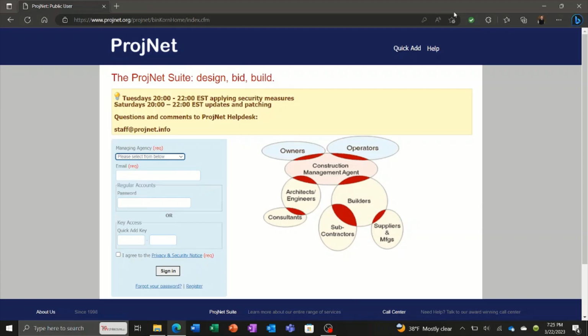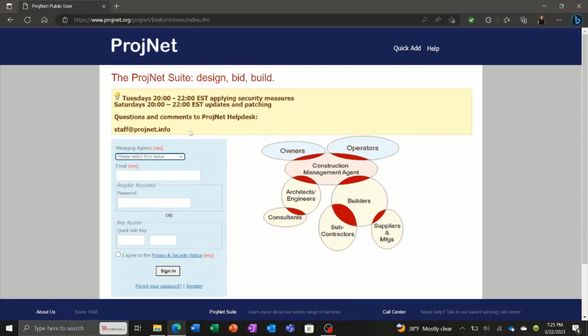Now we're going to do a demonstration here of ProjNet. Again, this can be simply accessed through any internet browser at www.projnet.org. And this is the home screen that you come up to. There's usually a yellow box at top that gives you some announcements, such as when there's going to be some outages or updates done to the system.